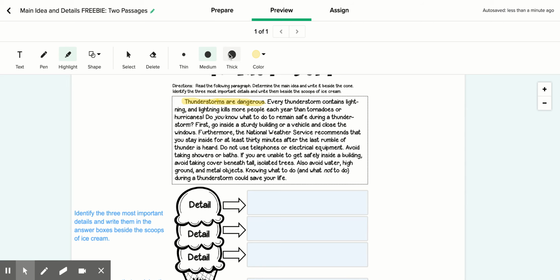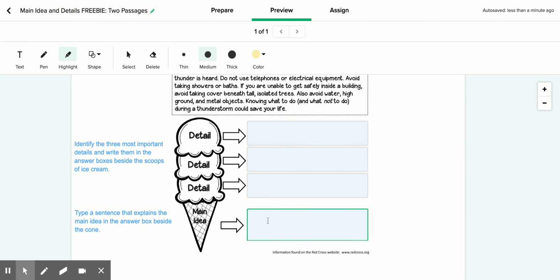Let's see if I can erase. Yep, I can. All right, so let's highlight a sentence that shows us what we should do during a thunderstorm right here. Do you know what to do to remain safe during a thunderstorm? I'm going to highlight that because that's the main idea of the whole paragraph.